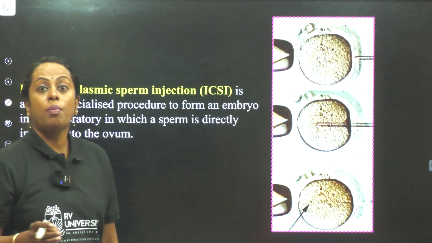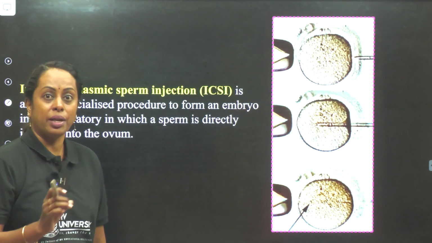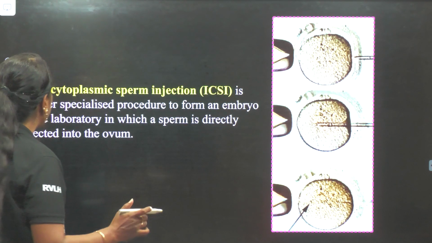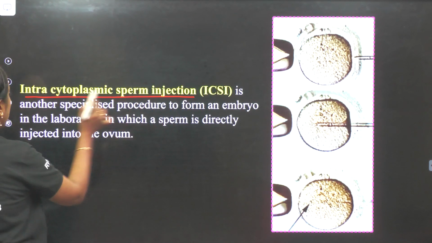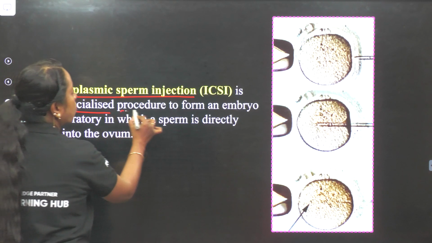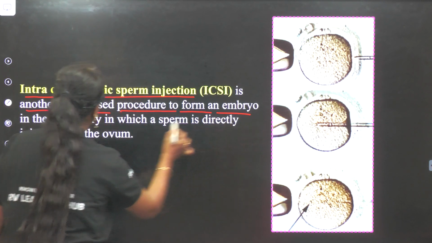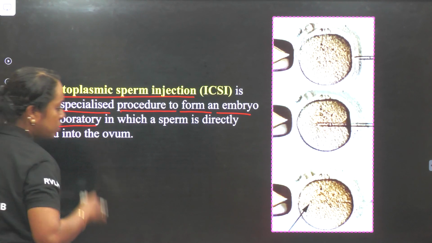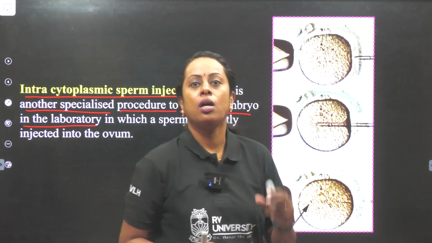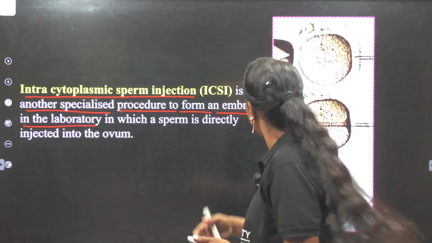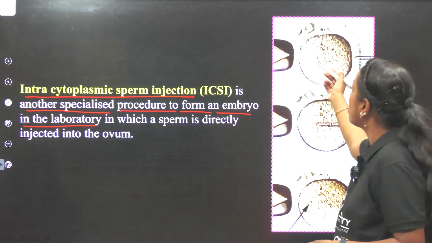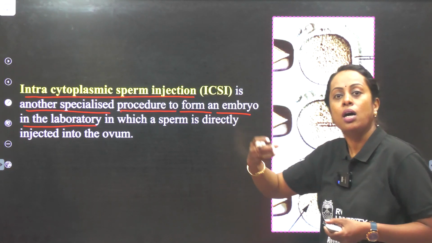Next, we spoke about intracytoplasmic sperm injection in the test tube baby technique. Intracytoplasmic sperm injection, ICSI, is another specialized procedure to form an embryo in the laboratory. So, what do you see in this image? The ova is bigger than the sperm. You can see this particular ovum very clearly, which is held by a vacuum.